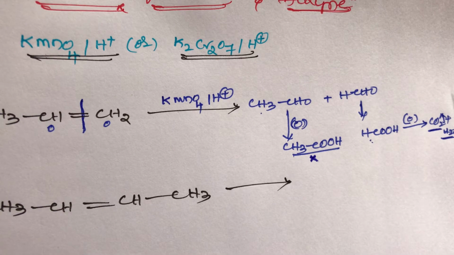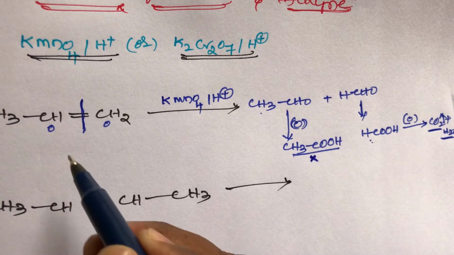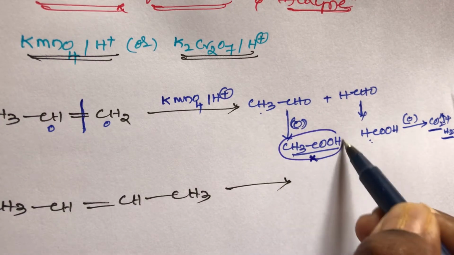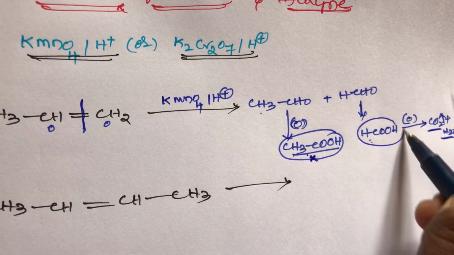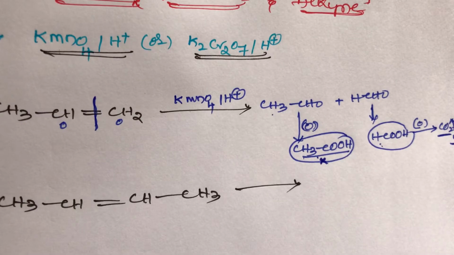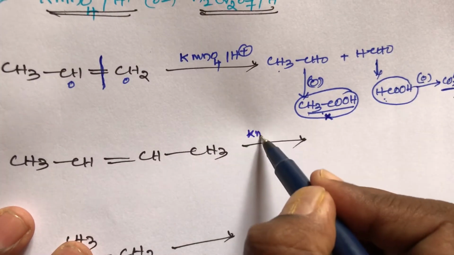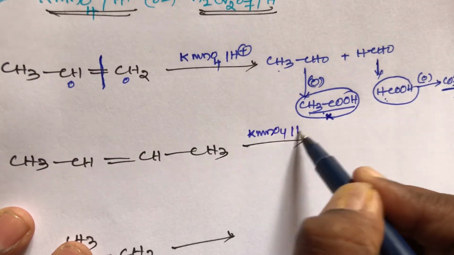So remember students, alkenes also are oxidized with KMnO4 or K2Cr2O7, and an acid group will be formed. In case of unsymmetrical alkenes, two types of product will be formed, that is acetic acid, another one is formic acid. If you take symmetrical alkenes, when symmetrical alkenes are oxidized with KMnO4 in the presence of acidic hydrogen,